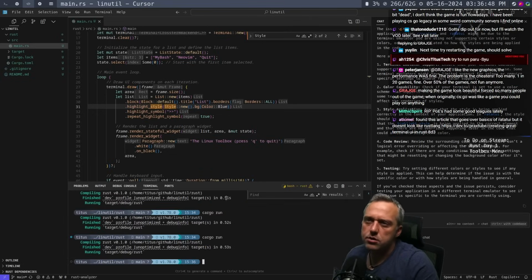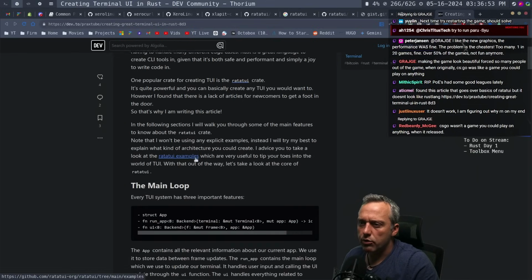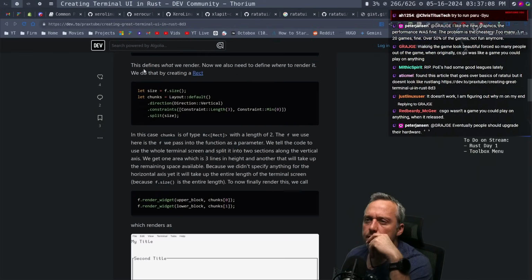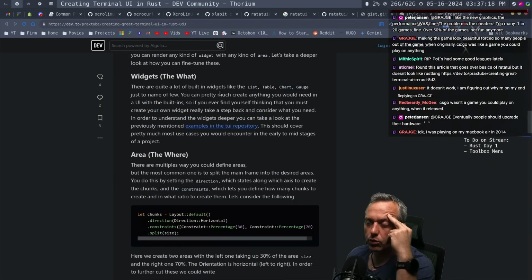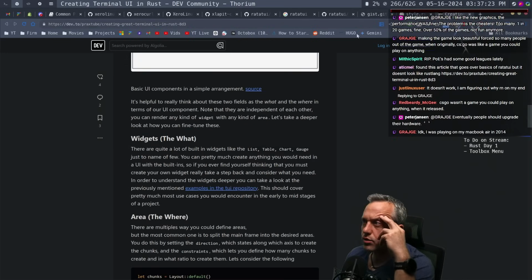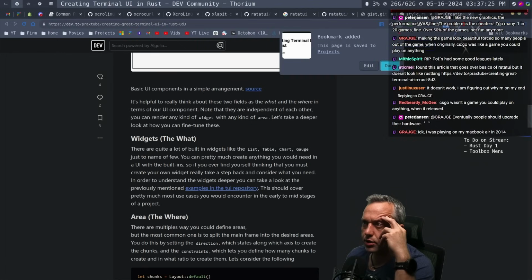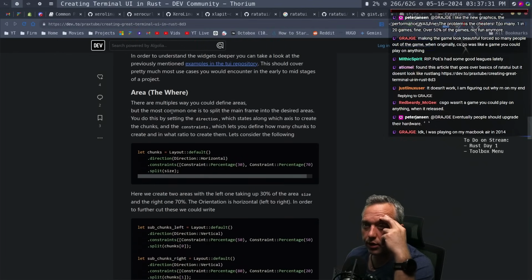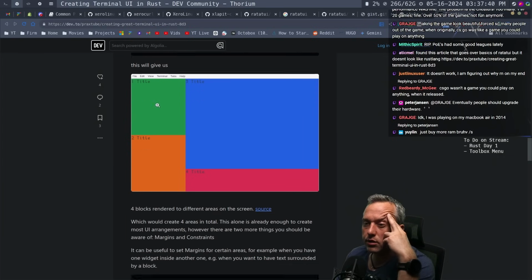Ah, okay. Let's see. Creating a terminal UI in Rust. The main loop. How to draw UI. Oh, that's kind of cool. Widgets. There's quite a lot of widgets built. I'm gonna actually bookmark this in projects, as this actually looks like a pretty darn good library. Interesting. Okay.